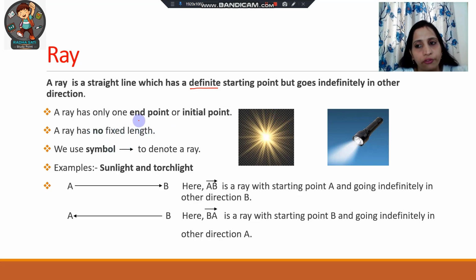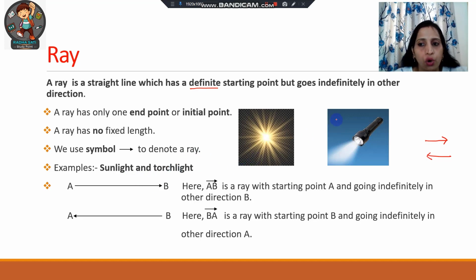It has only one end point or one initial point, and we use this symbol to denote a ray. This type of symbol we use to denote a ray. This means that it has one initial point from which it starts, and in the other direction it can be extended to any length. So examples are sunlight and torchlight.